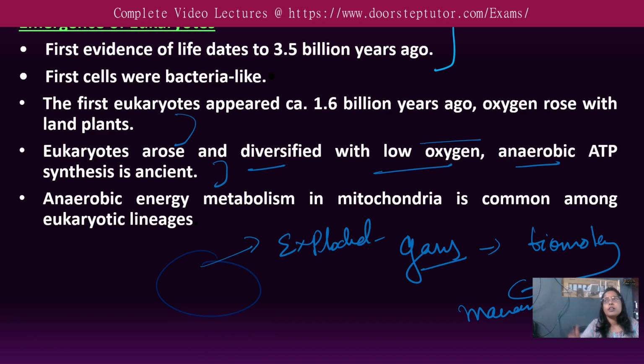Everything was occurring, sunlight was coming, photons, and things were happening. But eventually O2 was not a part, and anaerobic photosynthesis was the concept of this. That's why we are learning this topic; the motivation of this topic was anaerobic photosynthesis. This anaerobic energy metabolism in mitochondria is common among the eukaryotic lineages. This is about how anaerobic metabolism took place, how the electron and the water played an important role. So let us move on.